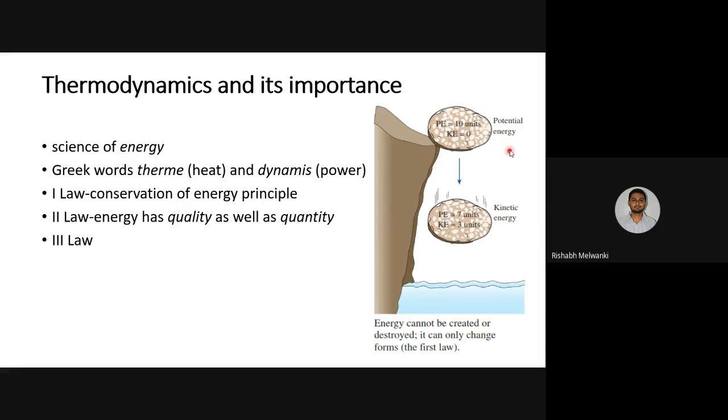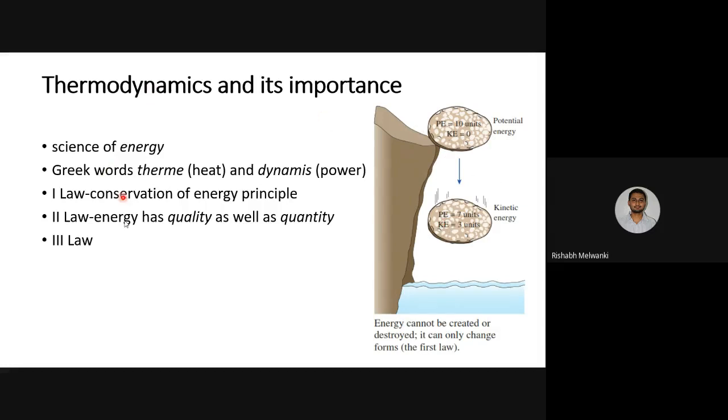Here one example is given. A rock is there at a certain height, so potential energy is there and kinetic energy is zero. When it is dropped, potential energy will start reducing and kinetic energy will increase. Basically the total energy remains the same. So this is the first law. How this first law is applied in thermodynamics, we will see afterwards.